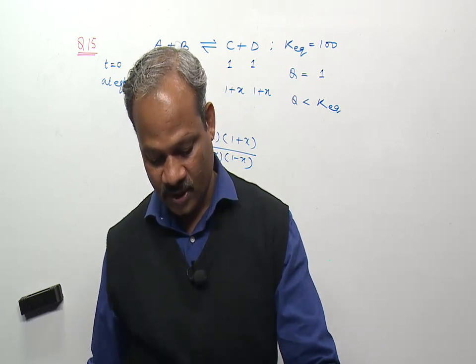Next come to question number 17. Question number 17 is based on gas eudiometry, and in this question we have to identify the molecular formula of the hydrocarbon.